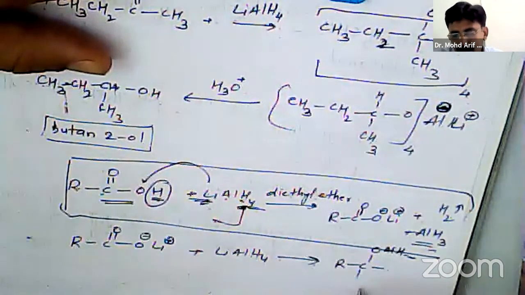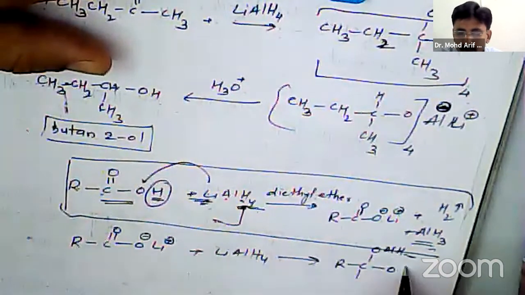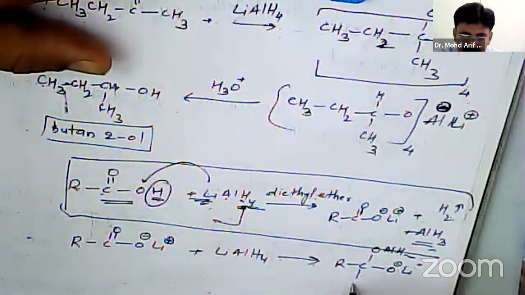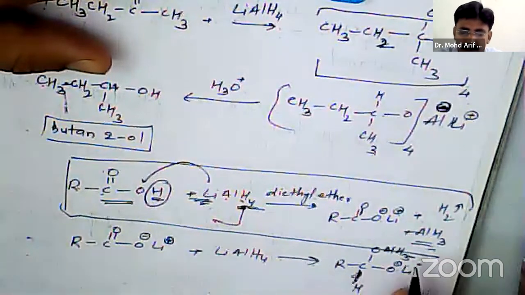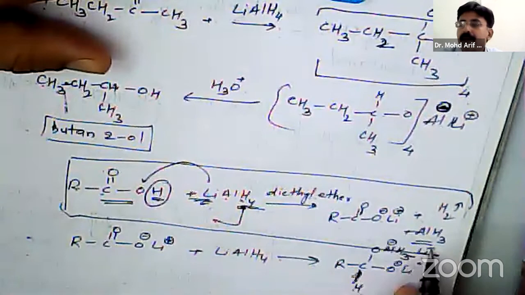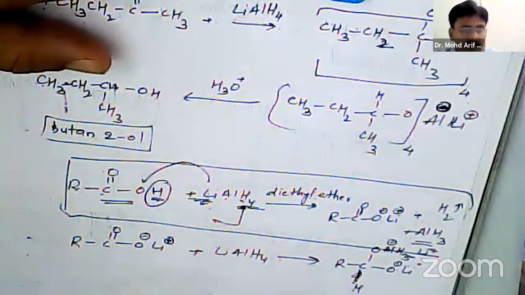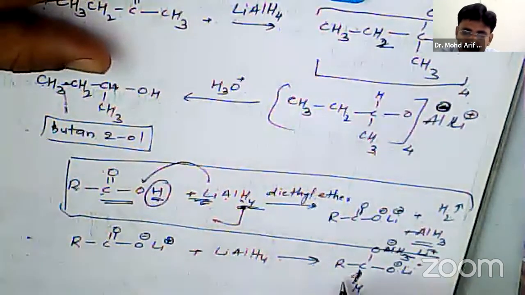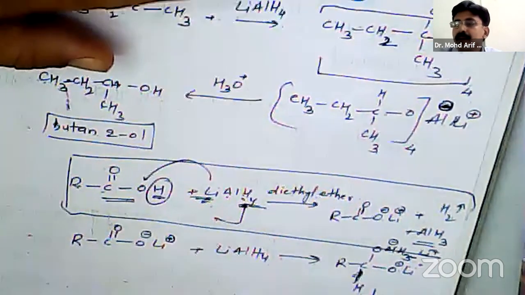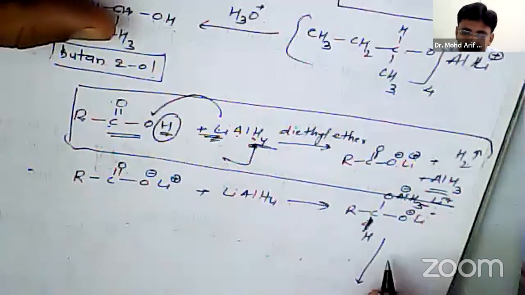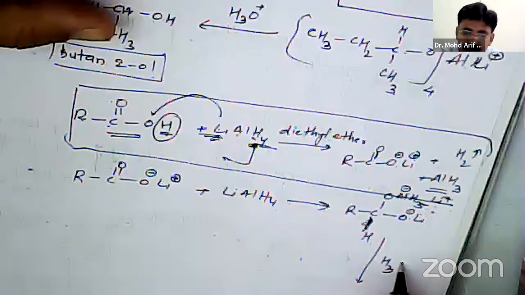Here O Li plus minus, and here hydride from. So here it is hydrolyzed then in presence of an acid.